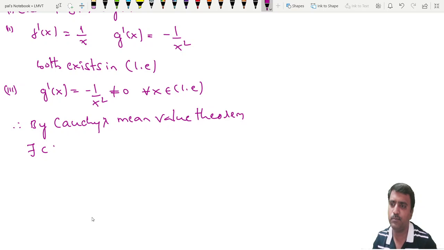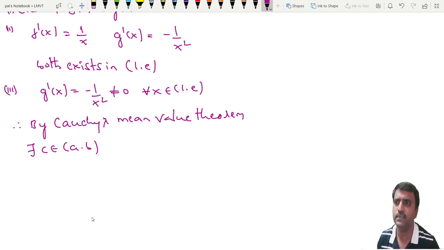So therefore by Cauchy's mean value theorem, there exists a point c that belongs to AB. So what is AB here?